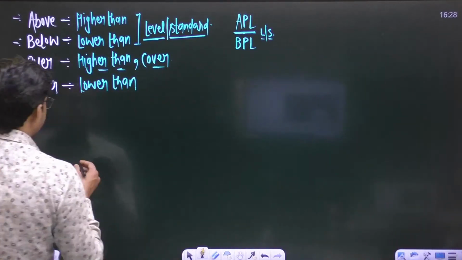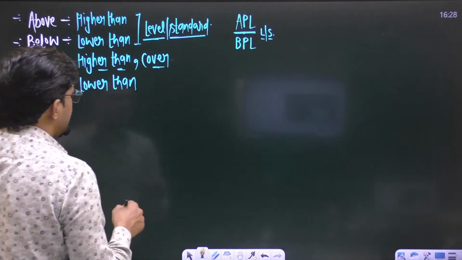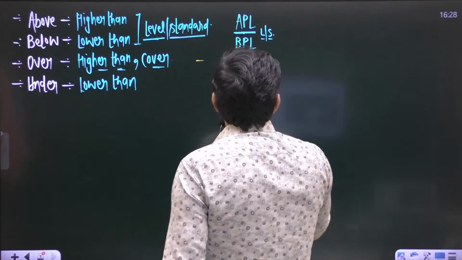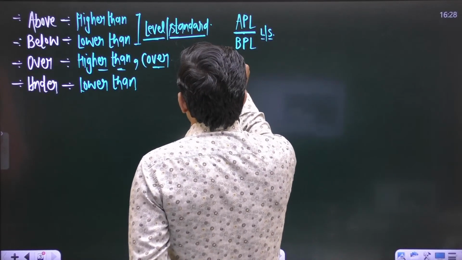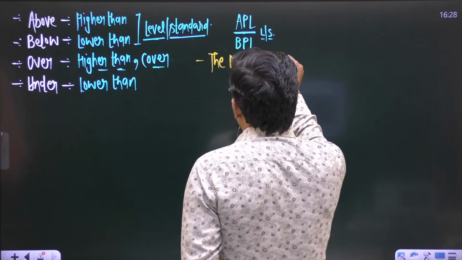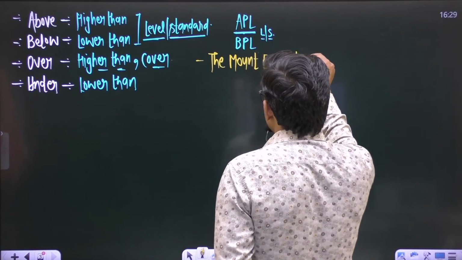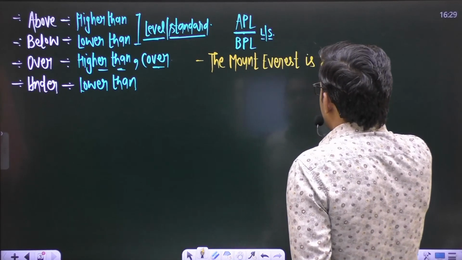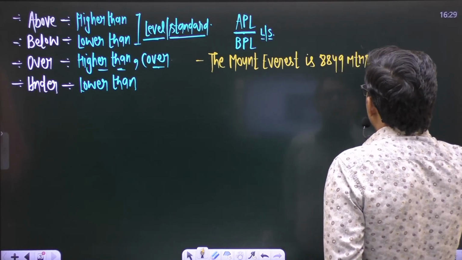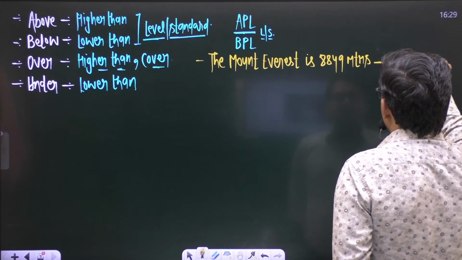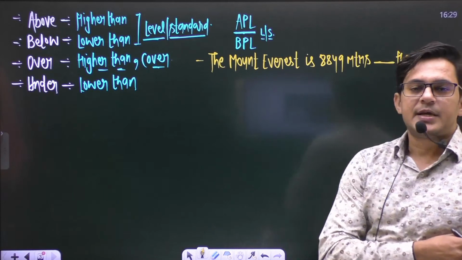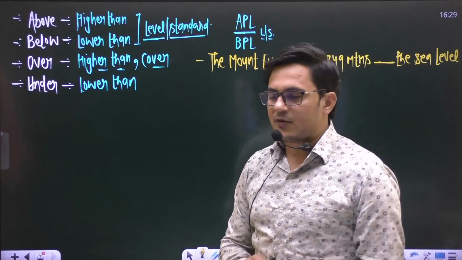The first sentence is: Mount Everest is 8849 meters blank the sea level.